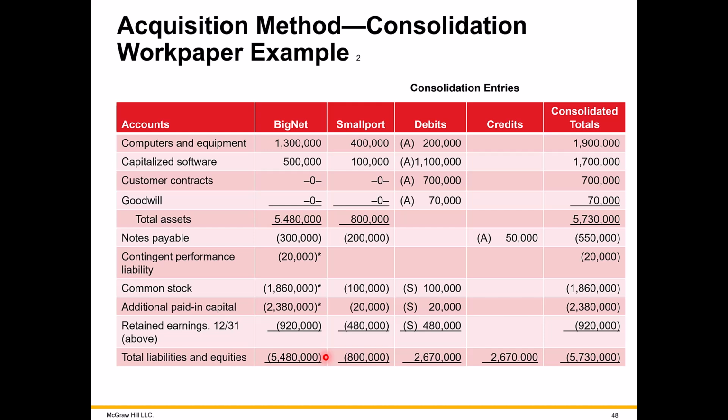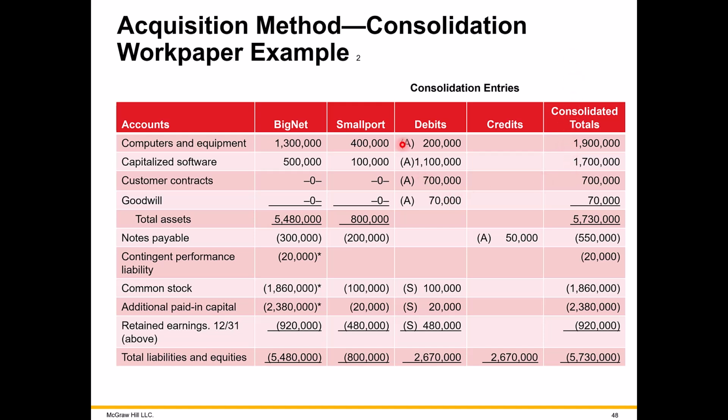Again, this is all at book value, these first two columns. But then we're going to be combining these two companies together. And we've got to eliminate through journal entries, or at least in these two columns, to ultimately get the amounts that need to be reported on the consolidated financial statement. Keeping in mind, whatever you're putting in these two columns are not journalized and posted in the accounts of the parent and sub. You only are doing it here on this worksheet to ultimately get the balances you report on the consolidated financial statement.